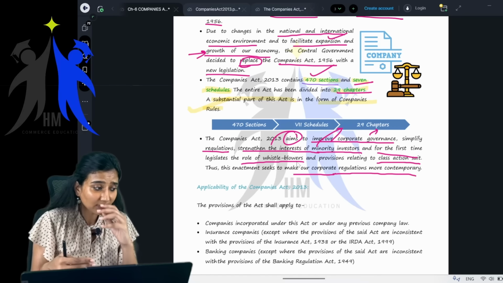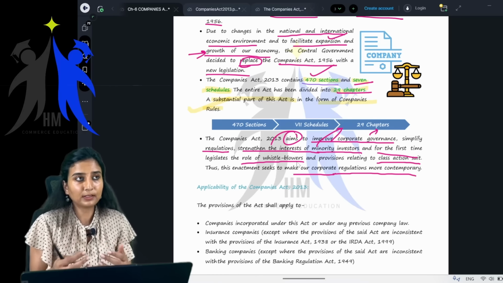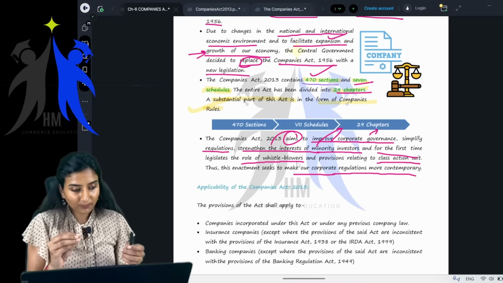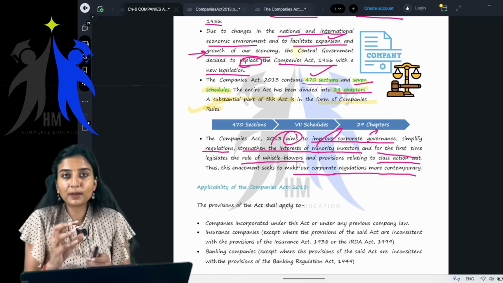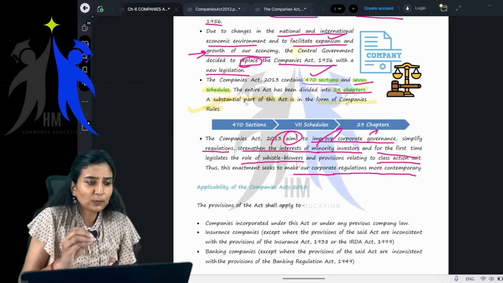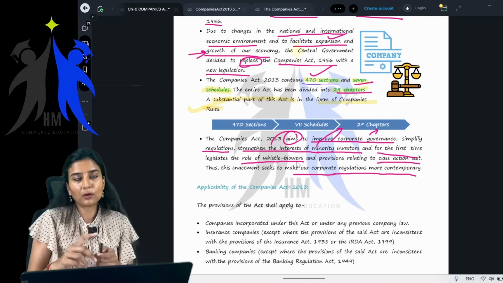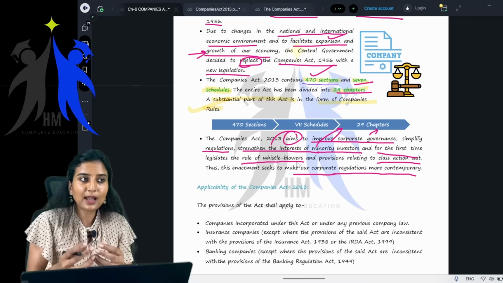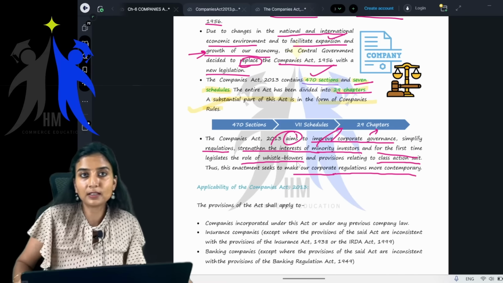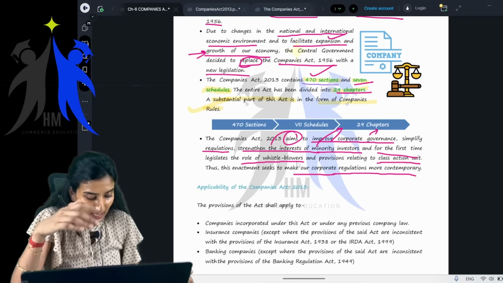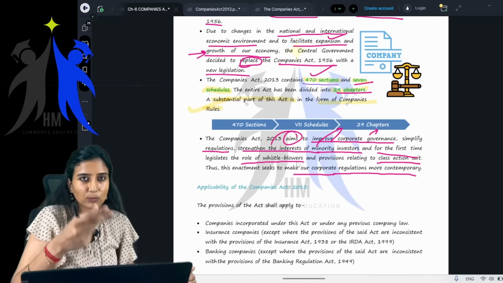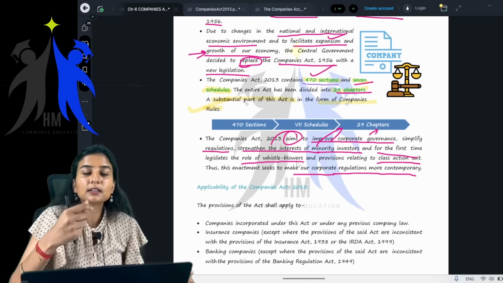See, children, in a company, there are these small investors who usually face oppression or mismanagement because they are not able to represent the company. But they do have their own concerns. So all of these are catered to in the Companies Act 2013, and these small shareholders can appoint a person.